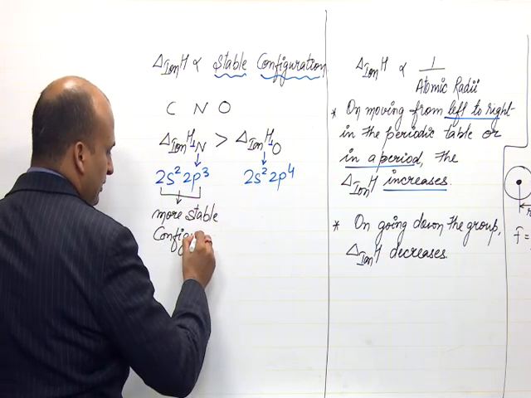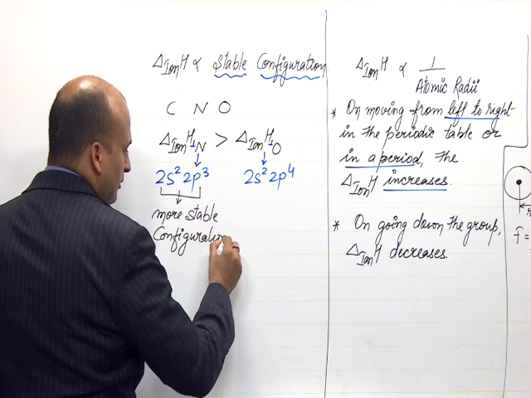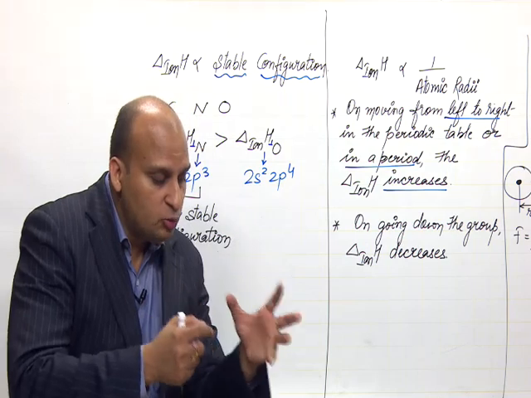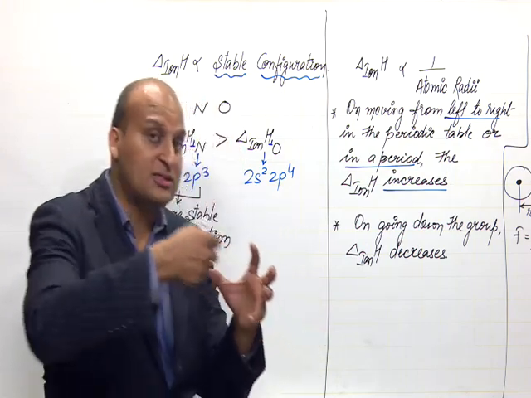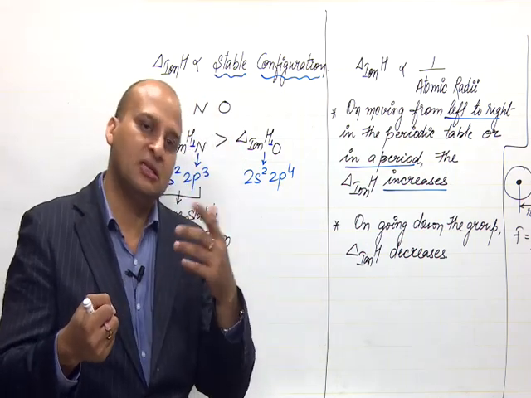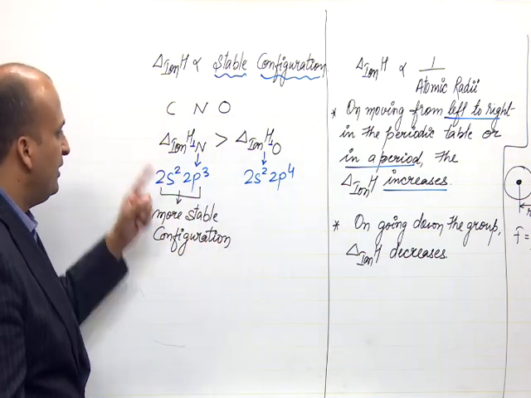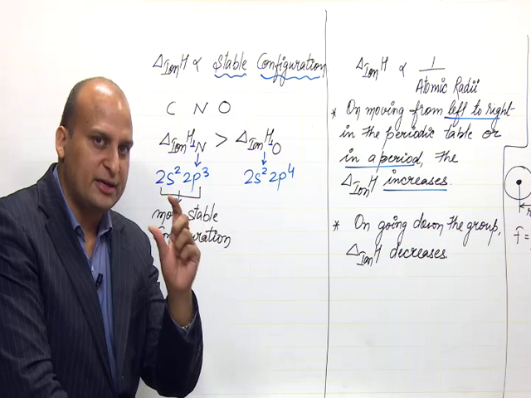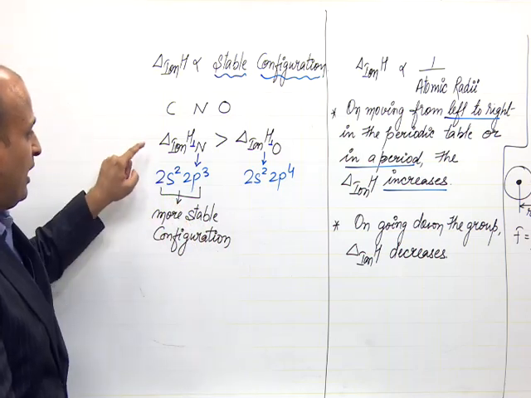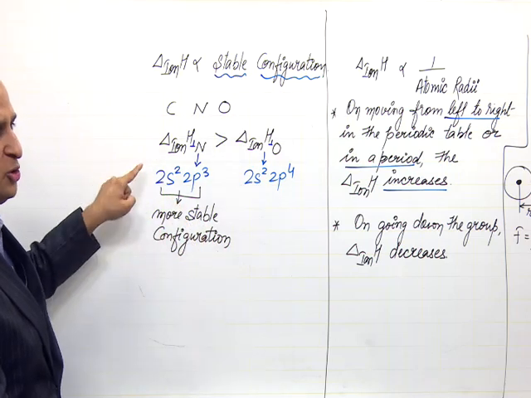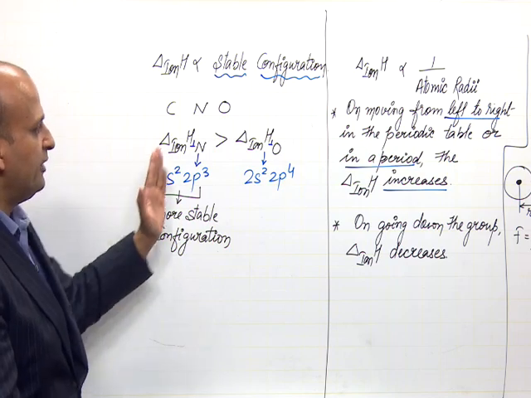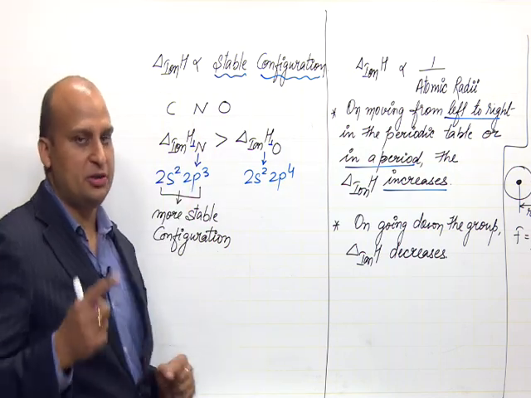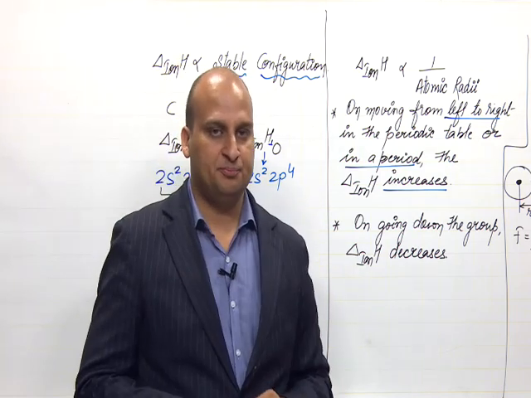Since this is more stable, the energy required to remove an electron from this stable atom is more. That is why, even though oxygen is having a smaller atomic radii, still the ionization enthalpy of nitrogen is more than that of oxygen. Okay? So, this is the first kind of question that they can ask in the NEET exam.